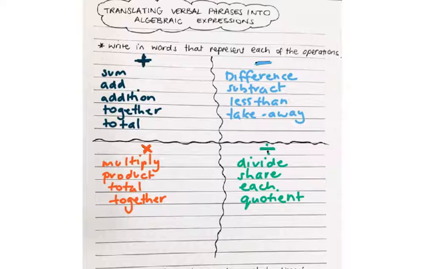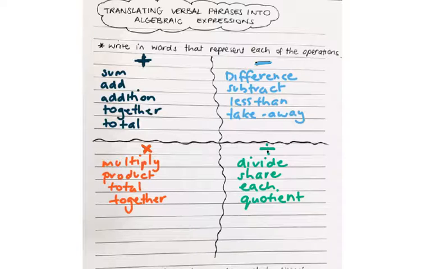Now, multiplication is very similar to addition because we're increasing by performing this operation, so some of the words overlap. But for multiplication, we can use multiply, product, total, altogether, increase, and so on. And lastly, for division, we can use divide, share, each, quotient, and any more that you can think of. So these are just a few examples of each of the words that we use to represent the four operations.